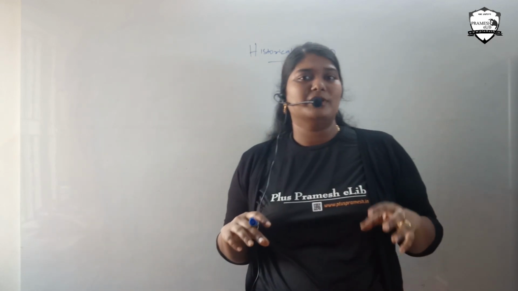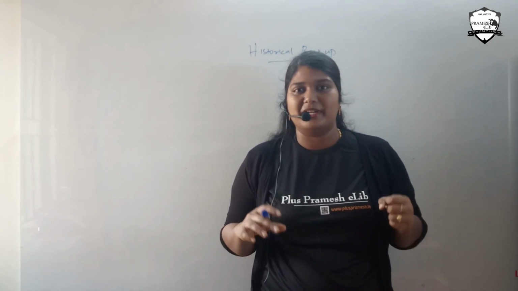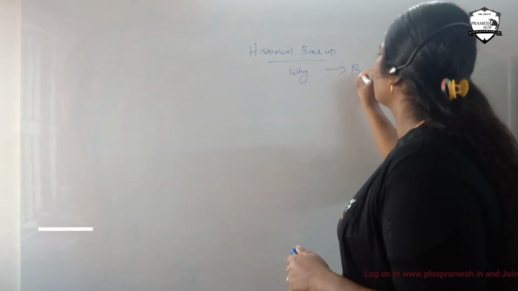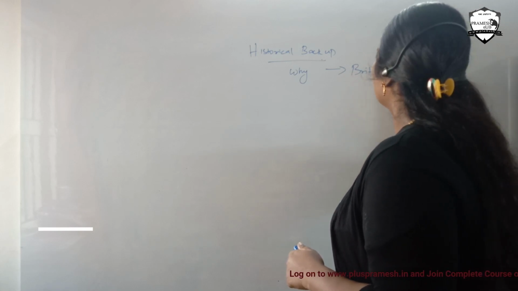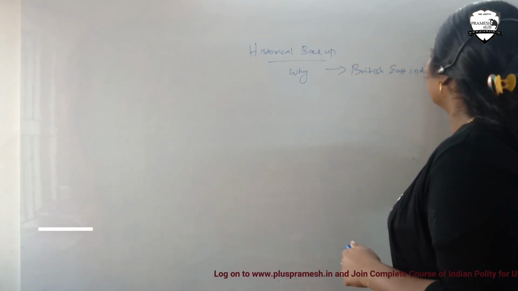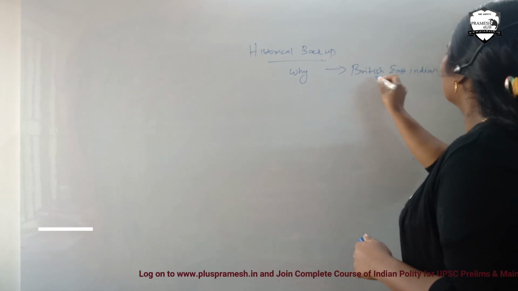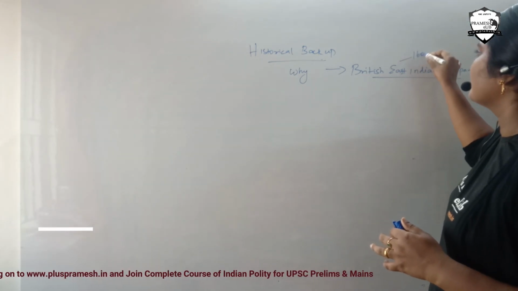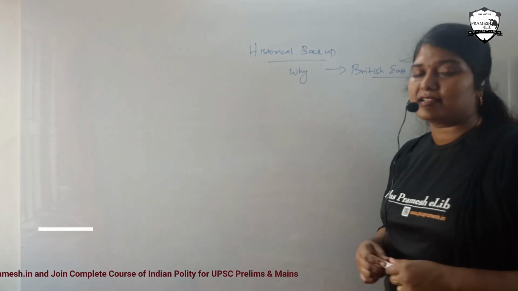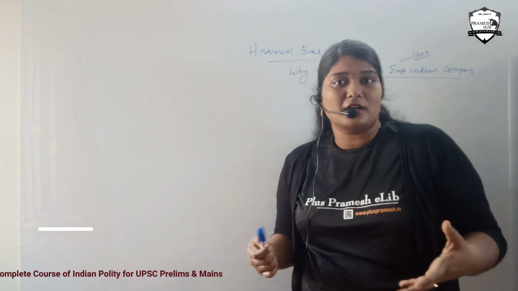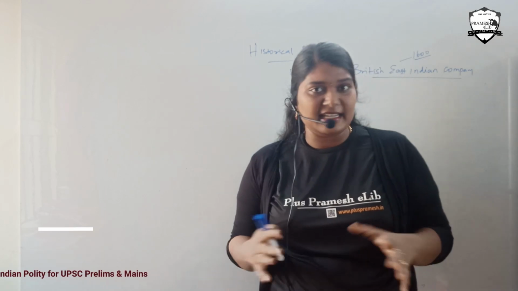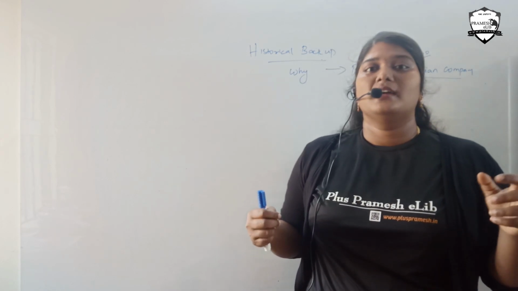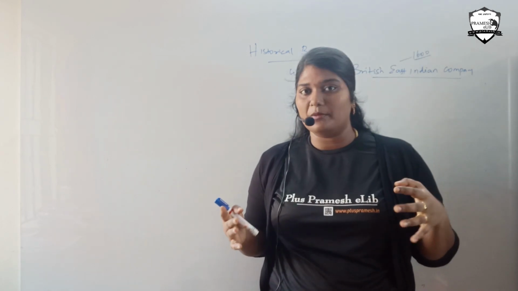Here I would like to start with the British East India Company's rules and regulations. They entered India in the 1600s. Initially they asked permission from our rulers and did not get any, but during Jahangir's period, Captain Hawkins got permission.